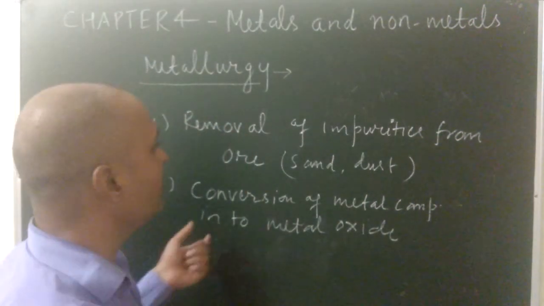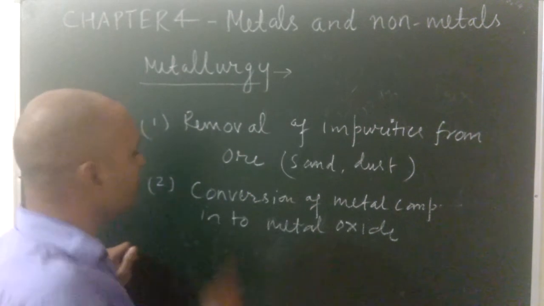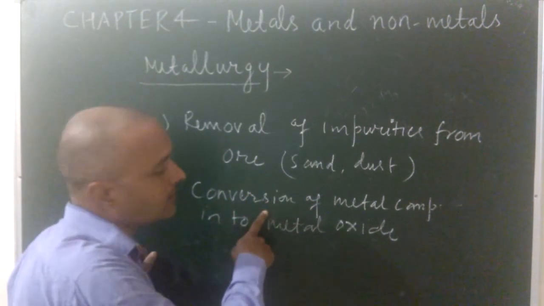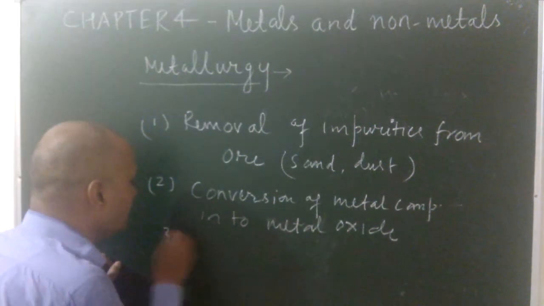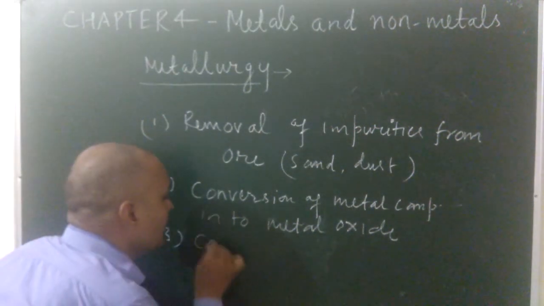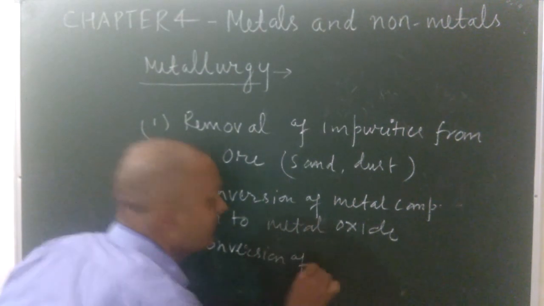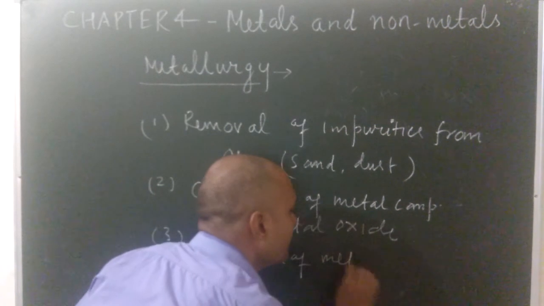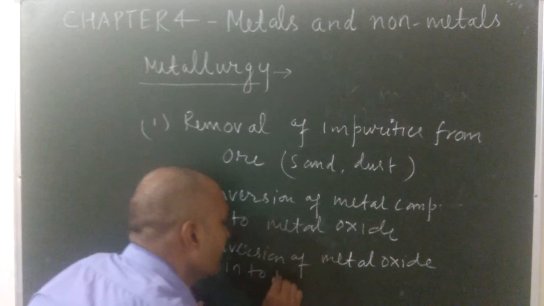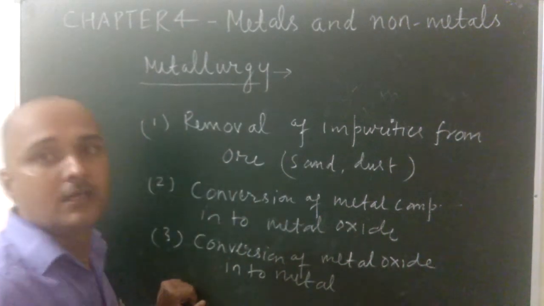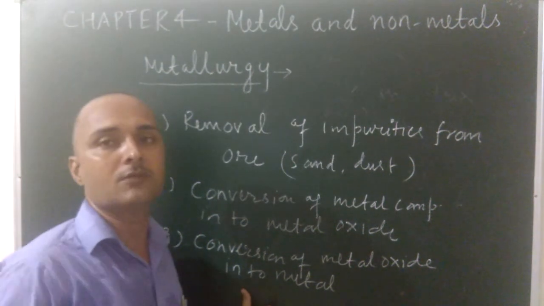In step 3, conversion of metal oxide into metal. And step 4, purification of the metal. Purification of the metal to convert it into pure metal.